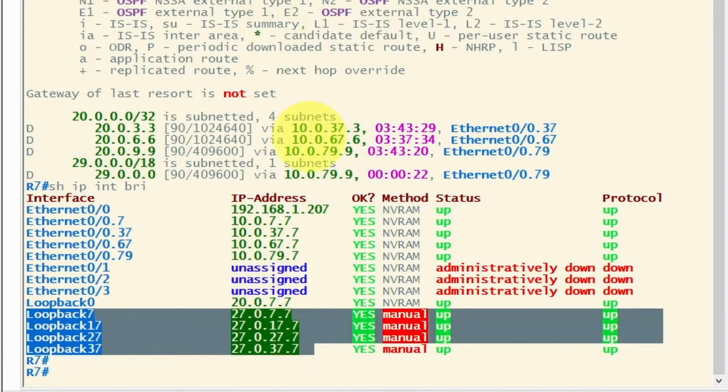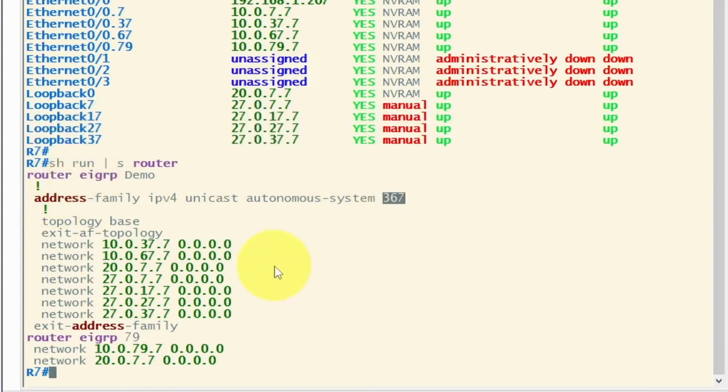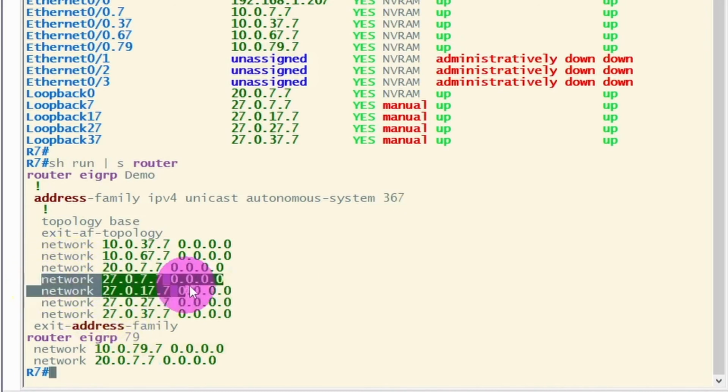So let's check the show run | section router on R7. There's a named mode configuration for EIGRP between 7, 3, and 6 with that AS number, and these are the loopbacks that are getting advertised.